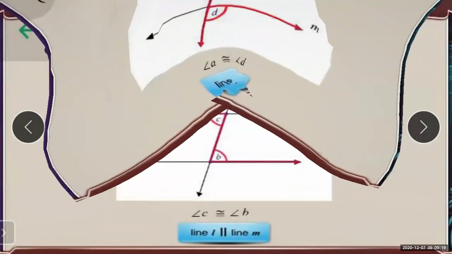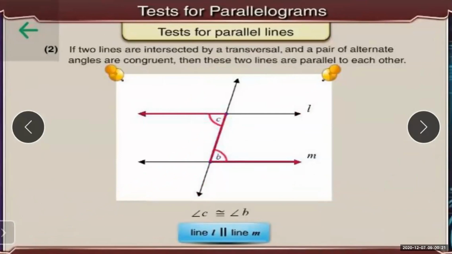The second test we have come across is the alternate angle test. I told you that alternate angles form a Z shape. So if two lines are intersected by a transversal and a pair of alternate angles are congruent, in the same way as corresponding angles, then only can we say that the given two lines are parallel to each other.